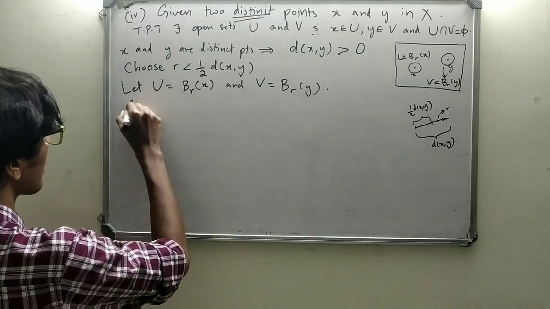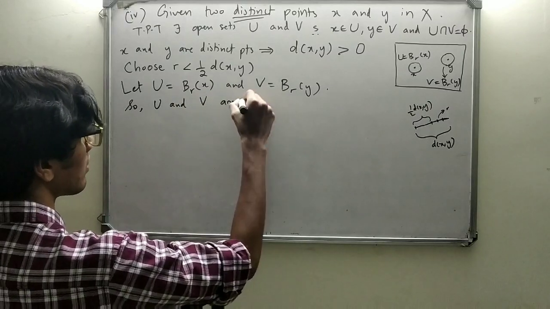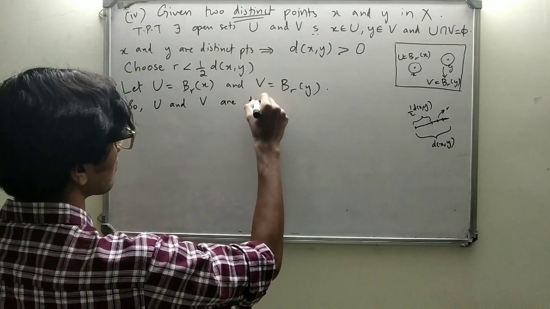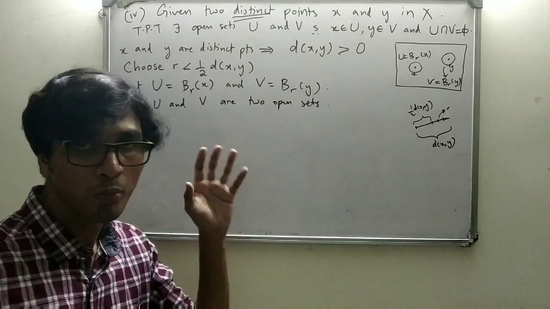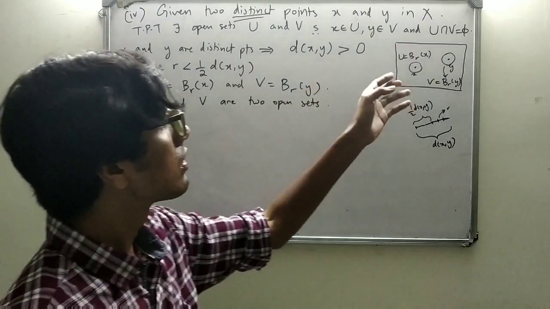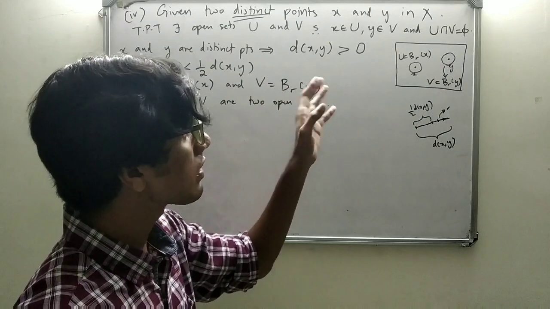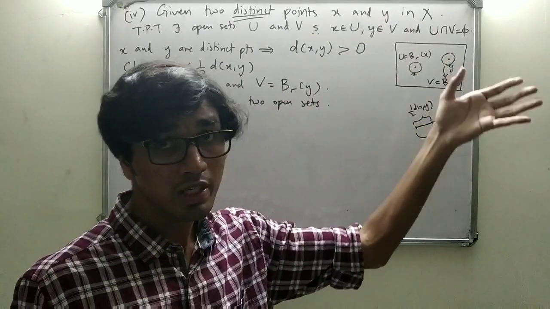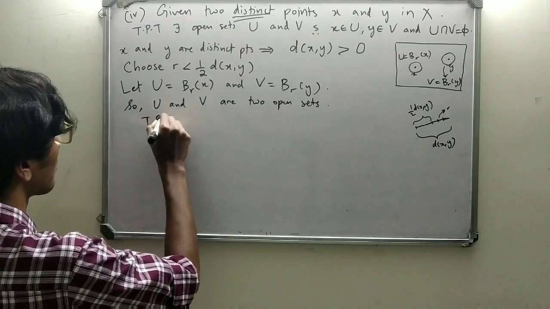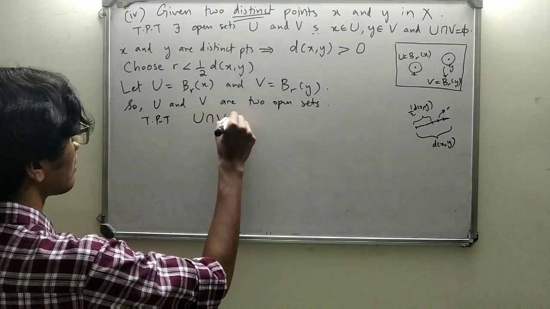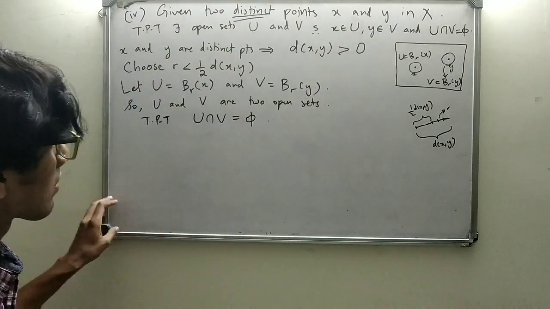So this implies U and V are two open sets, right? Two open sets. So we proved that there exist two open sets U and V which contain X and Y, right? So it remains to prove that U intersection V is phi. We have to prove that. So it remains for us to prove that U intersection V is empty, right? This is what we are supposed to prove finally. U intersection V is empty.